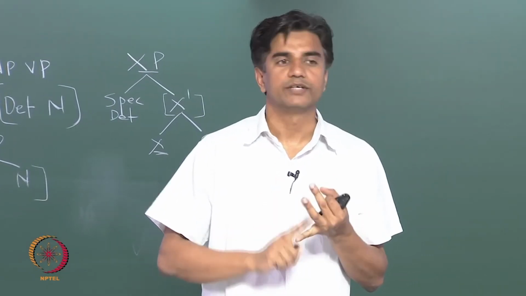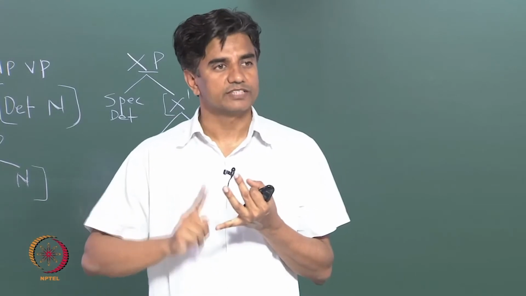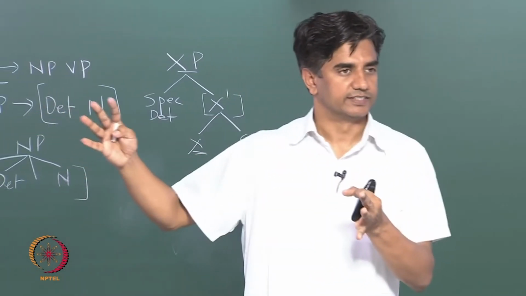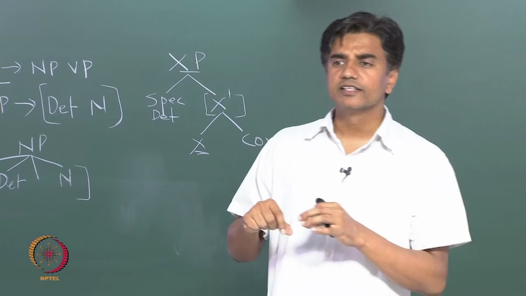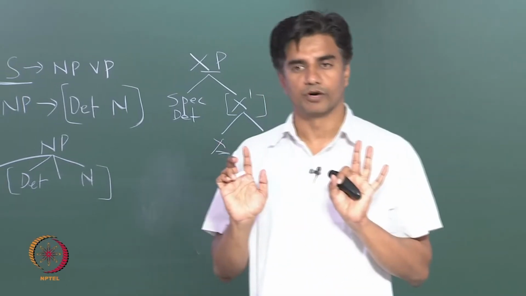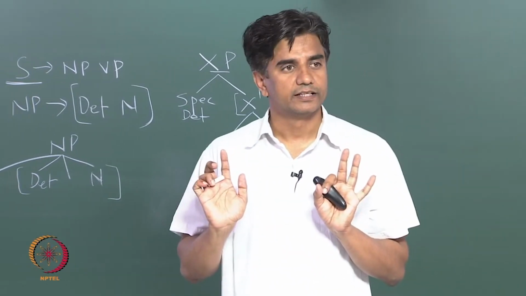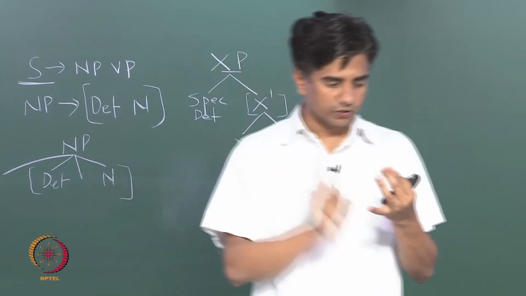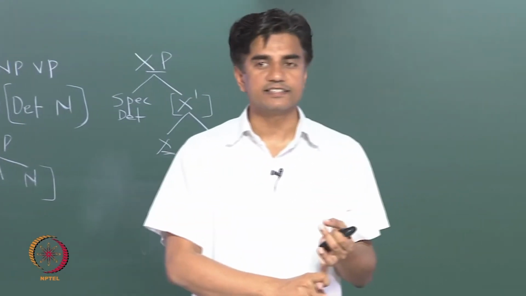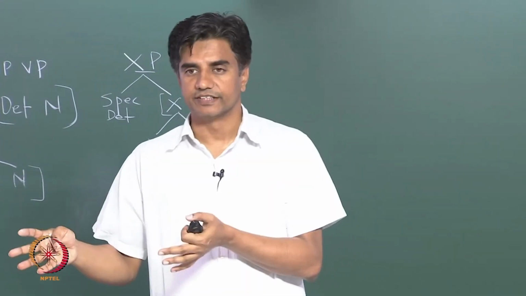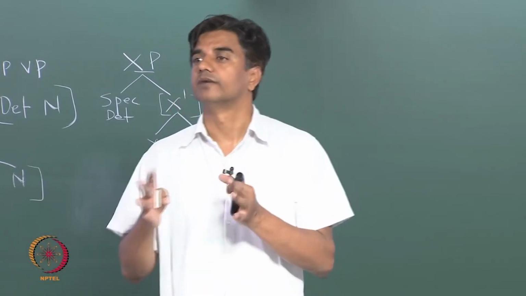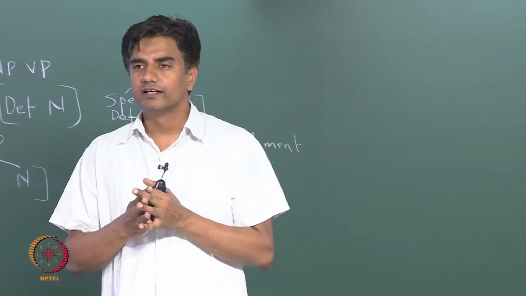That is, without agreement you don't have a sentence. Therefore, sentence equals an agreement phrase. At the same time, some people consider tense as an important part of a sentence. That there are two types of sentences. One could be tenseless sentence, and the other is sentences with tense, and that's an important part.